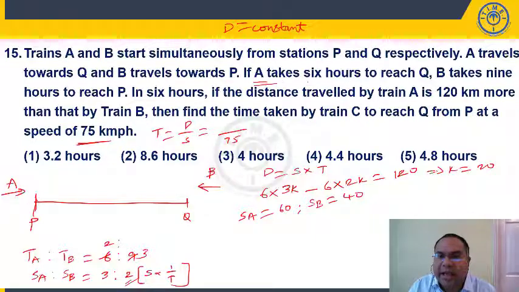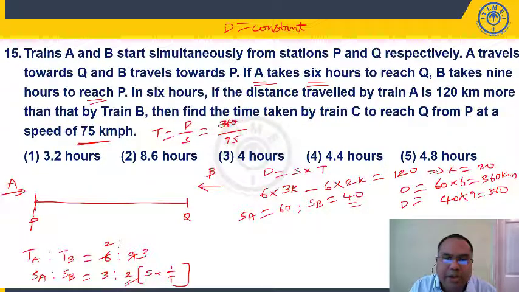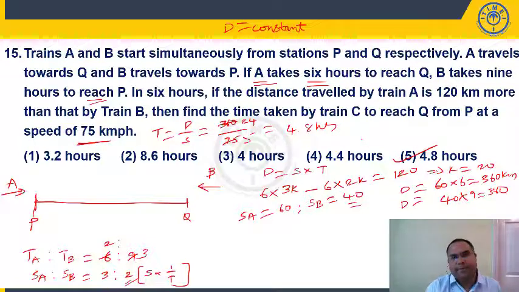A starts from P and takes 6 hours to reach Q. Distance is speed into time. A's speed is 60 into 6, 360 kilometers. Or you take B. B's speed is 40 and B takes 9 hours to reach P from Q. 40 into 9, 360. So my distance is 360. So 360 by 75, which simplifies to 24 by 5, is 4.8 hours. 4.8 hours is present in choice 5.